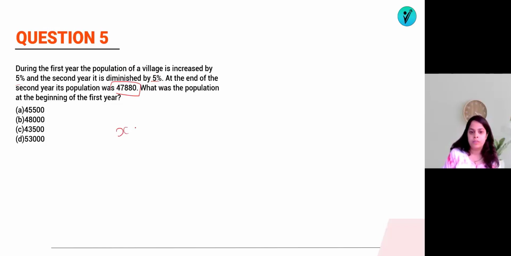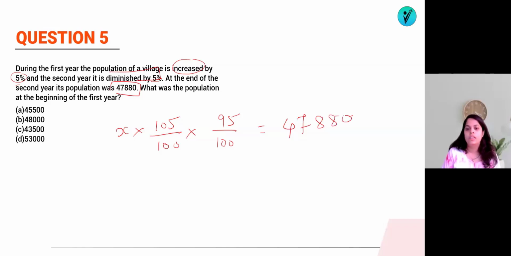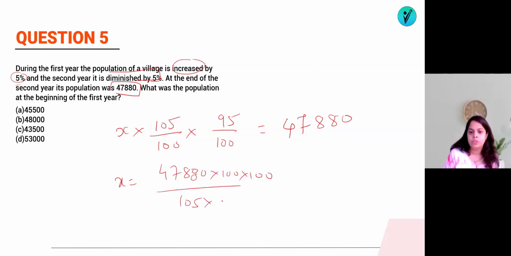Suppose at the beginning it was X. Then in the first year it has increased by 5%. So if it is increased, we do 105 by 100. And now in the second year it is diminished by 5%. Diminished means we will subtract it. So into 95 by 100, which is equal to 47880. Then what is the value of X? So X will be equal to what? 47880 into 100 divided by 105 into 95.